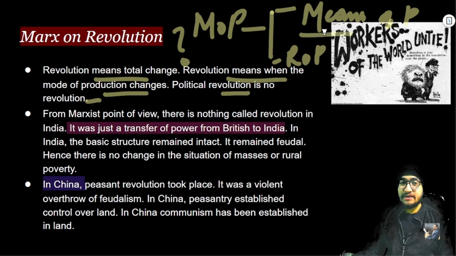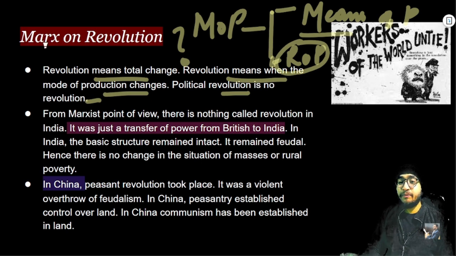Means of production basically means all the technology, resources, etc. But for Marx, the relation of production is very important because it comprises various relationships in the economic sphere. Relationships like capitalists and workers, relationships like feudal lords and serfs, relationships like owners and slaves in the state of nature. This is the relation of production, which is where Marx was majorly concerned.